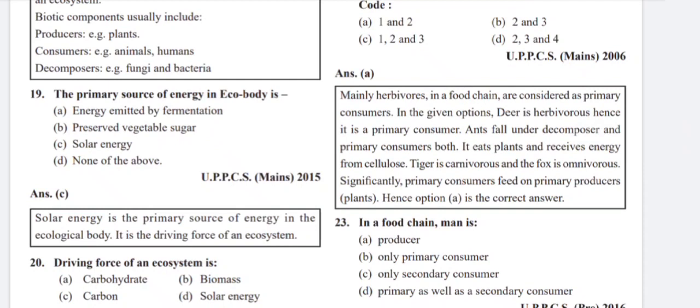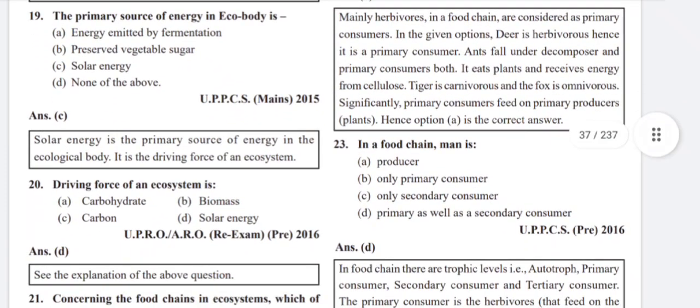Tiger is carnivorous and the fox is omnivorous. Significantly, primary consumers feed on primary producers, plants. In a food chain, man is a primary as well as a secondary consumer.